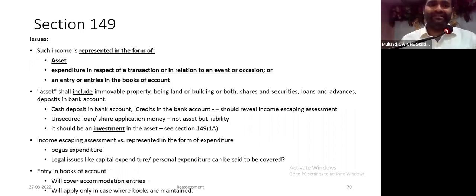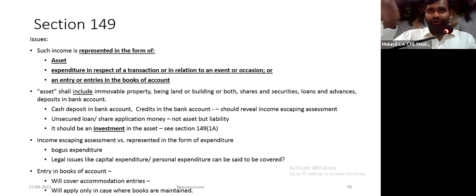Now there are 3 items. Such income is represented in the form of an asset, or expenditure in respect of a transaction or in relation to an event or occasion. If it is not covered in these 2, then in the third it will be 100% covered: any entry or entries in the books of account. But it should be read in some context. Firstly, assets they have defined shall include immovable property, land or building, shares, security, loans, and advance, deposits in a bank account.